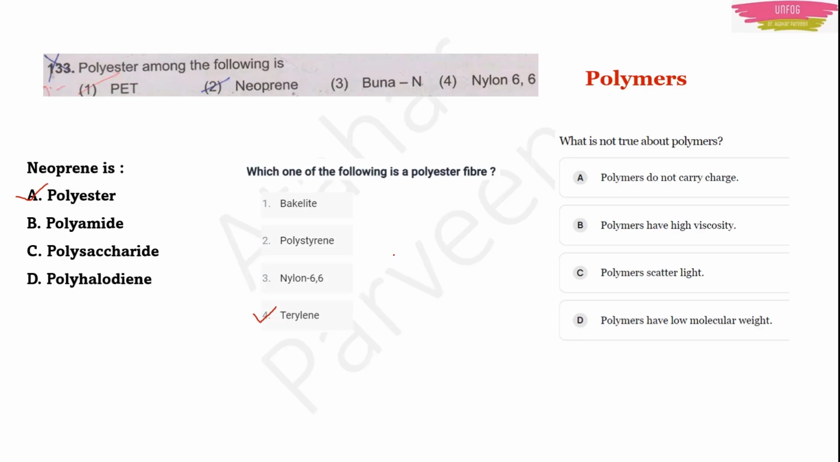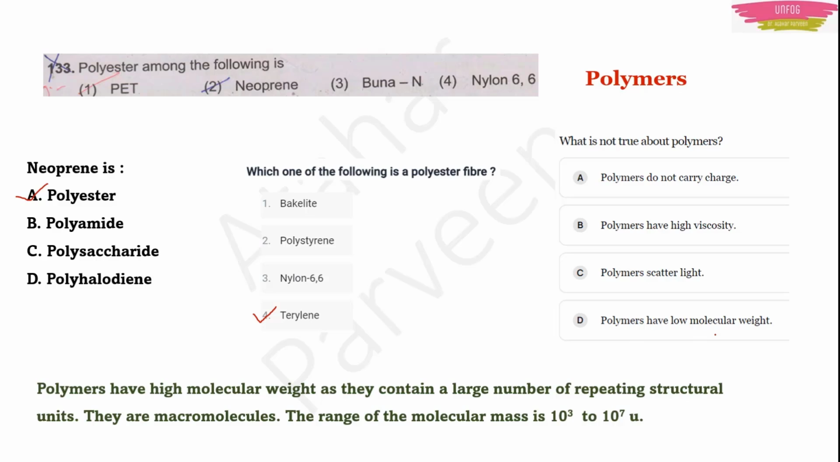Next question could be like this. What is not true about polymers? Polymers do not carry charge. Polymers have high viscosity. Polymers scatter light. Polymers have low molecular weight. Actually, polymers have very high molecular weight because they contain a large number of repeating structural units. If you see the chemical units, then you will understand the chemical structure. Then you will understand they have very high molecular weight because the units are very large in number and they are repeating. That's why polymers are called macromolecules. They are not called micromolecules.